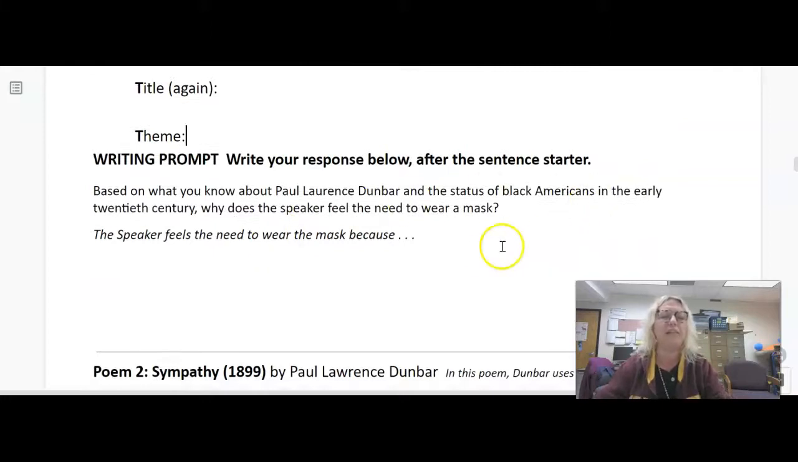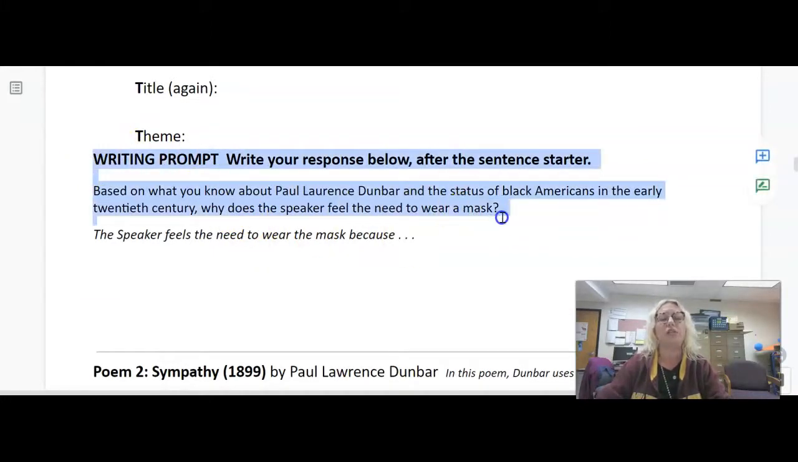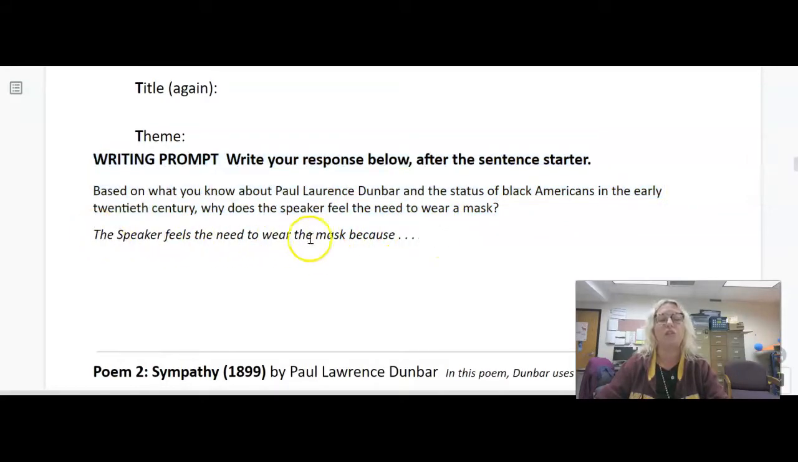All right, and then the very last thing you need to do is to write a response using the sentence starter. So based on what you know about Paul Laurence Dunbar, and there's an explanation at the beginning of the play, and the status of Black Americans in the early 20th century, why does the speaker feel the need to wear a mask? The speaker feels the need to wear the mask because. So you finish this off in a sentence or two.